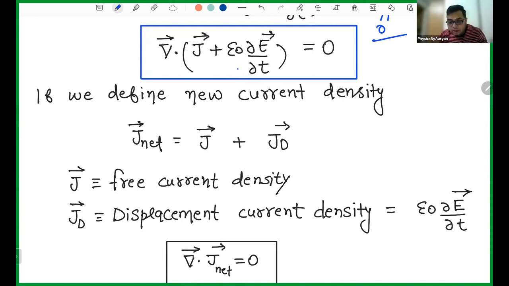Because now we learned that current is produced by two things. One is flow of charge, which is this. And one is change of electric field with time, which is this. You can clearly see the electric field is changing here. It means a magnetic field is produced, it means current is there. So current is due to the flow of charge and also due to the change in electric field. This completes our story.